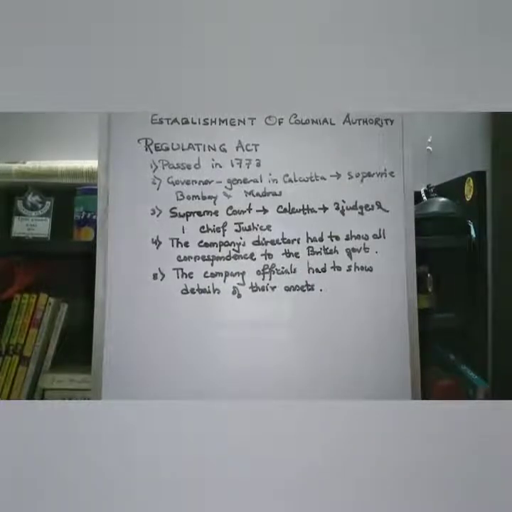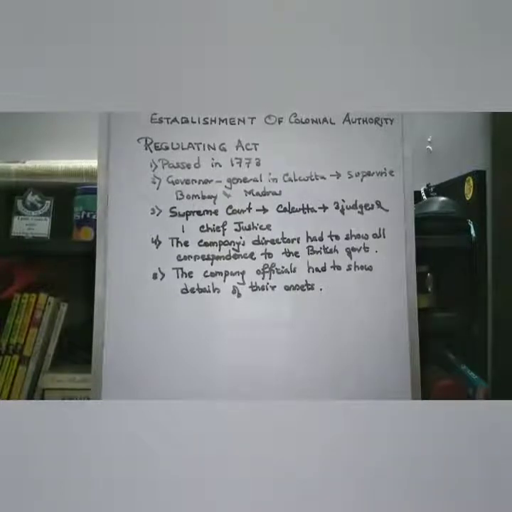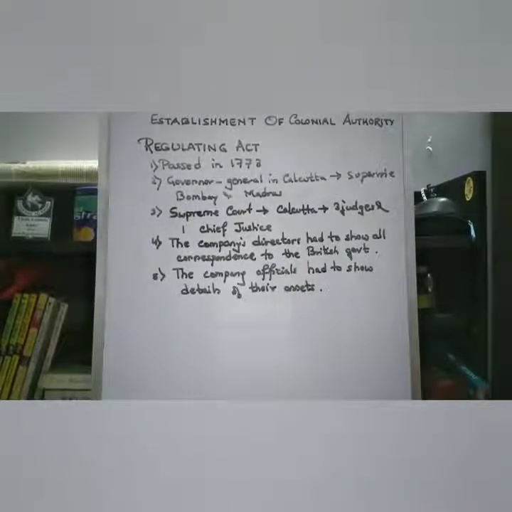Another provision was given by this act that a Supreme Court would be established in Calcutta, and the Supreme Court would consist of 3 judges and a Chief Justice. The company's directors, that is the people who were in power in the company, had to show all correspondence, all the deals and trading activities, to the British government.